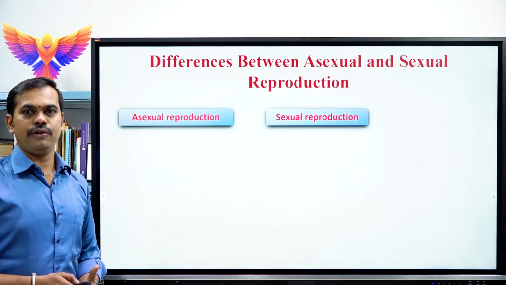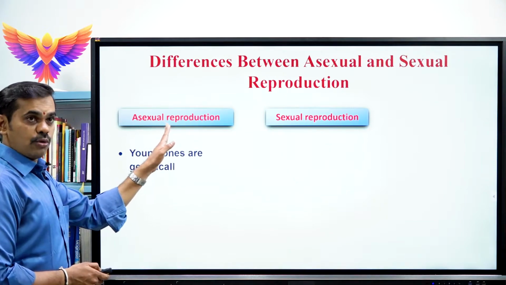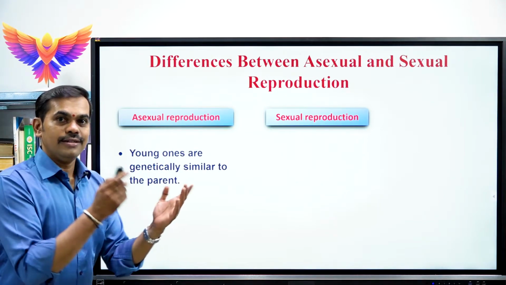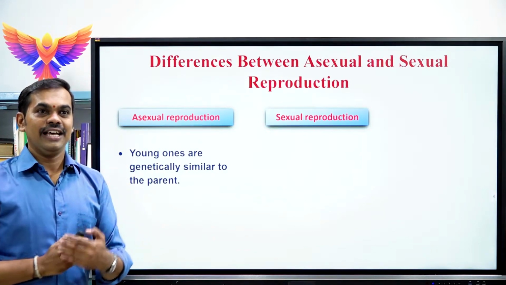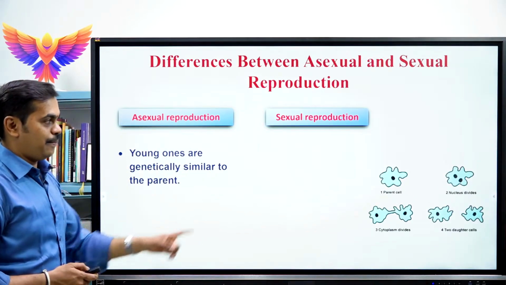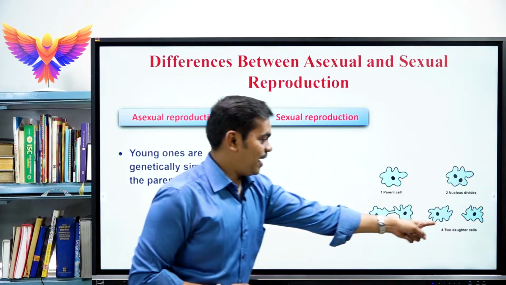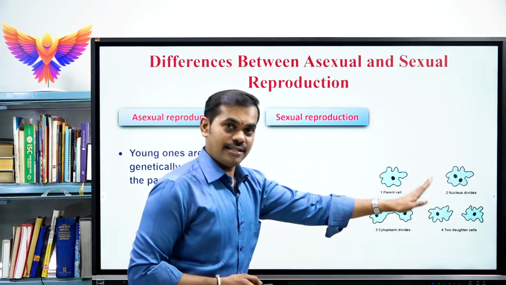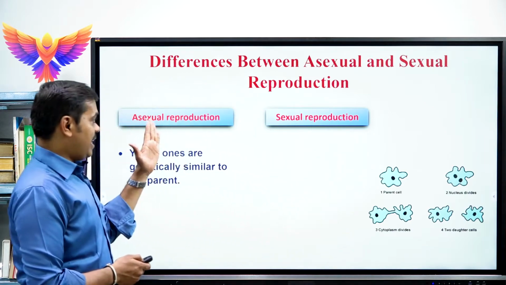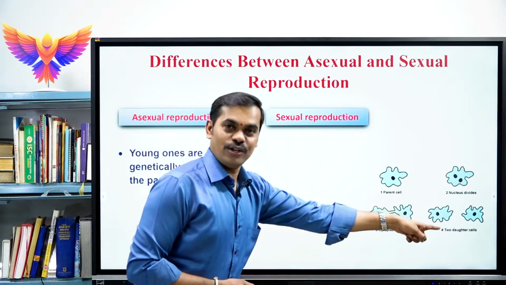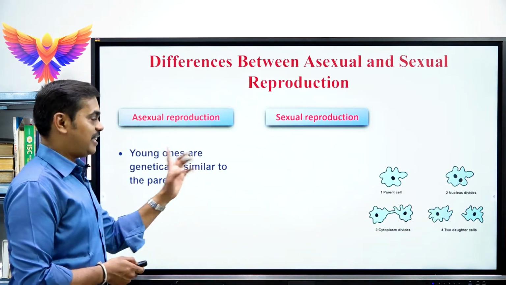One more difference we will be learning between asexual and sexual. In asexual reproduction, the young ones are genetically similar to their parents. Best example, amoeba, you can write. This is the parent cell. Look at the daughter cells. The daughter cells look similar to their parent cell. That's why in asexual reproduction, whatever young ones are produced, they are genetically similar to their parents. That is the next difference.